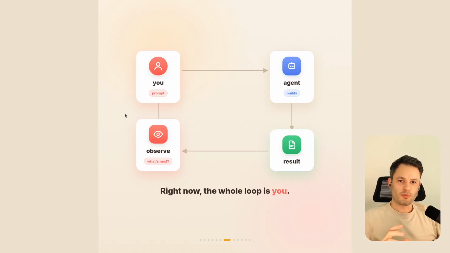The way that most people work with agents right now is that we are over here and we create a prompt like build this website, fix this bug, whatever it is. And then our agent goes and does the job. He's going to get some kind of result, and then we're going to observe and check the results. And then after that, we're going to decide, okay, is it good enough? Is it not? Is there something that needs tweaking? And then we're going to re-prompt him. And that re-prompting is going to cause him to go and refine his work.